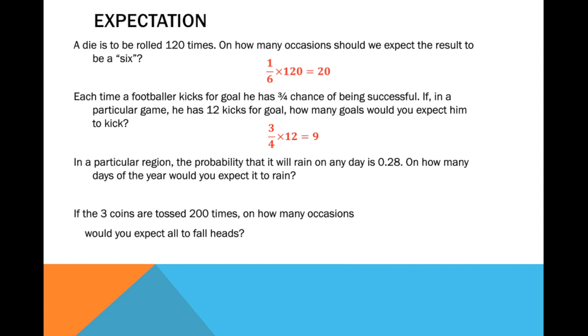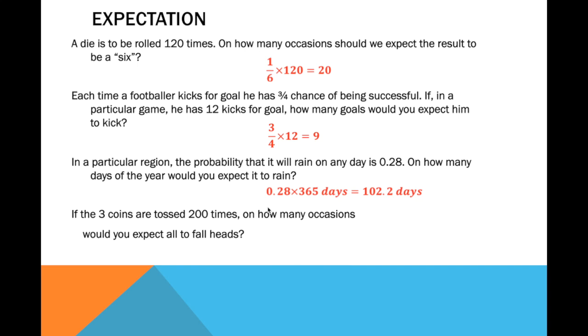In a particular region, the probability that it will rain on any day is 0.28. On how many days of the year would you expect it to rain? Now, assuming that there are 365 days in a year, and this is the probability of raining, 0.28, the expectation will be 0.28 times 365 days equals 102.2. So 365 days is the number of trials.